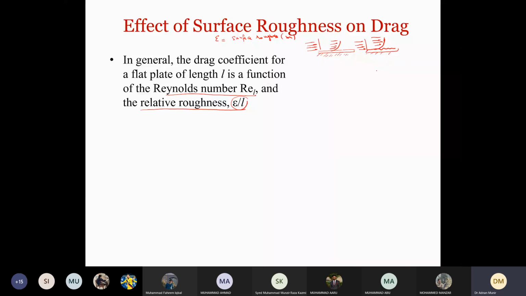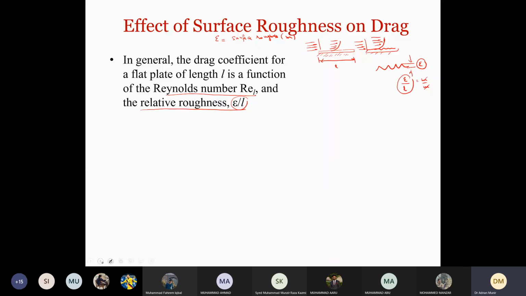And then when we divide this e by L, where L is the length of the plate, we are just non-dimensionalizing it. So meters will cancel with meters, so it is non-dimensional actually.